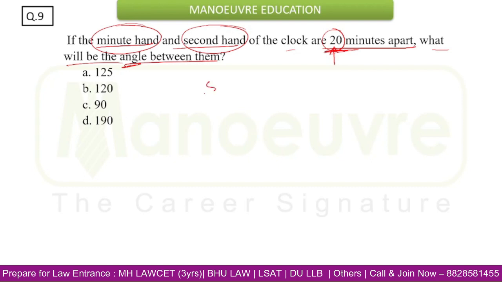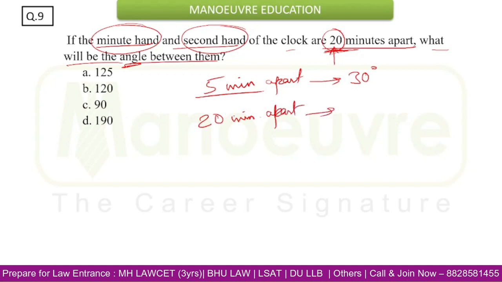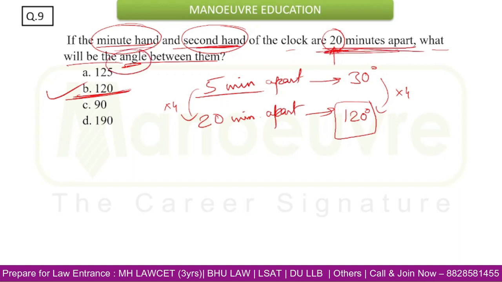Now we know that if both the hands of a clock are 5 minutes apart, they will have the angle of 30 degrees between them. So it becomes very simple. If they are 20 minutes apart, what will be the angle between them? 5 to 20, it will be into 4. So naturally 30 into 4, that will be 120 degrees. So option B is the answer. When the minute hand and hour hand of a clock are 20 minutes apart, the angle between them will be 120 degrees.